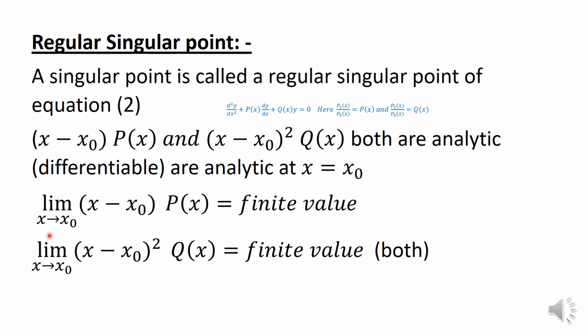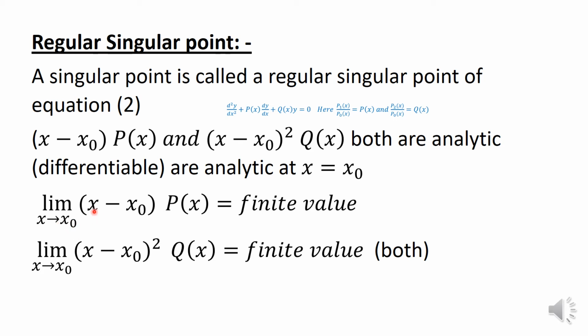Now, you take the limit, that means at the point which is given, we have to check whether the point is regular singular or not. For that point, that limit we have to take, right? Like here we are taking x tends to x0.